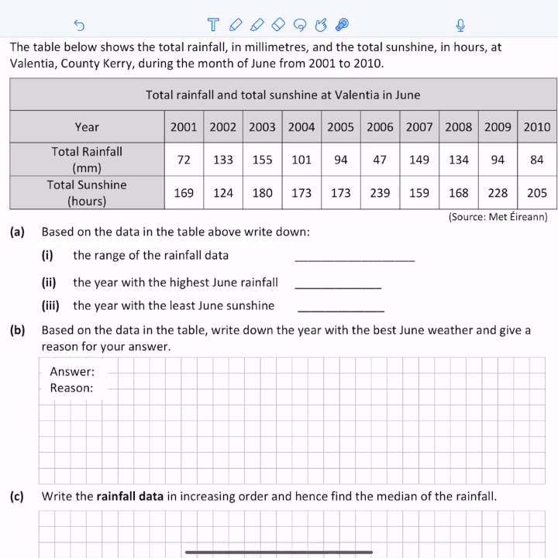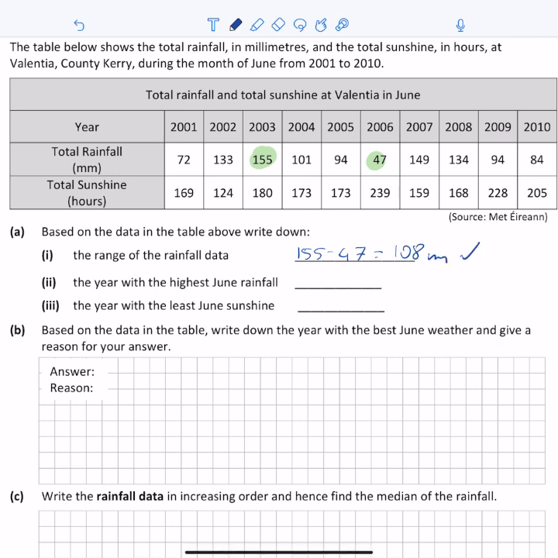Based on the data in the table, we have to write down the range of the rainfall data. So looking at rainfall, I'm going to find the highest value, which is 155 in this particular case. I'm also going to find the lowest value, which is 47. Range is the difference between maximum and minimum. So 155 minus 47 equals 108 millimeters.